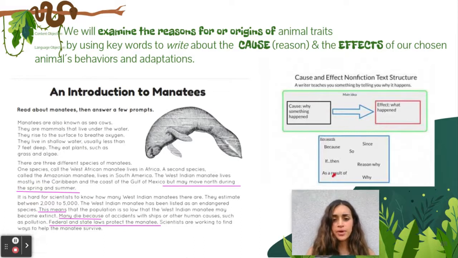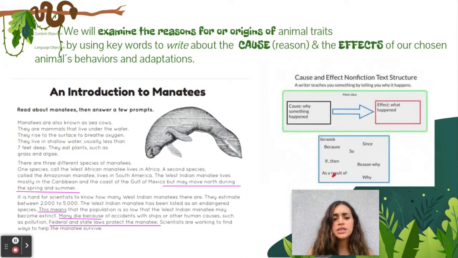Before we get started with writing, I wanted to show you an example of a writing about manatees. In this manatees writing, I've selected already some of the causes and effects of what makes manatees so unique. Manatees are also known as sea cows. They are mammals that live underwater. They rise to the surface to breathe oxygen. They live in shallow water, usually less than 7 feet deep. They eat plants such as grass and algae.